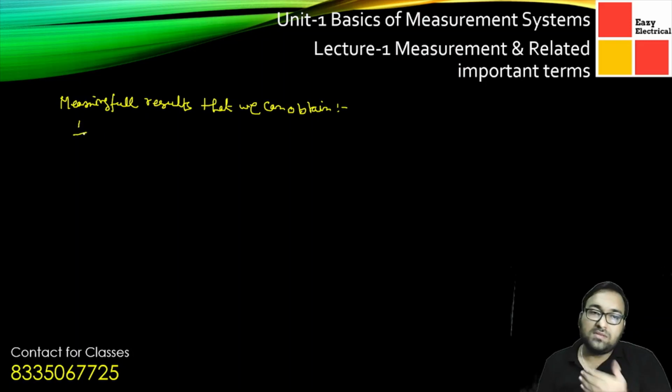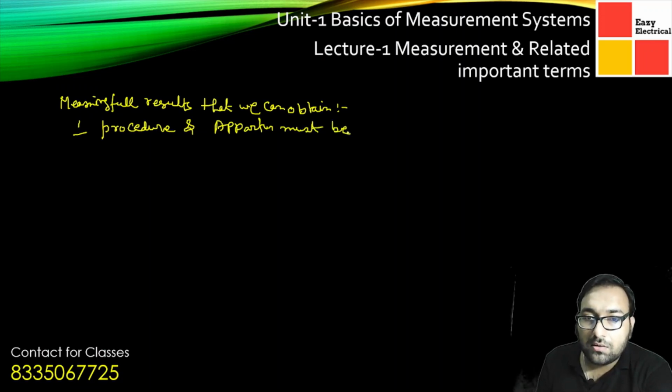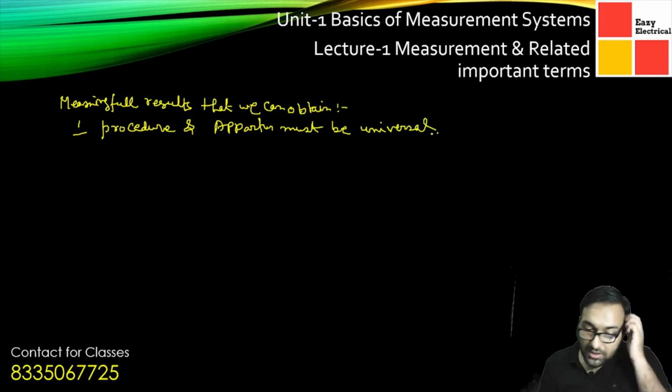Whatever measurement techniques or measurement processes that we are using, that has to be accepted by one and all. So first, we need to write procedure and apparatus. Procedure and apparatus must be universal, or must be universally accepted. Another thing is, the result must be accurate.